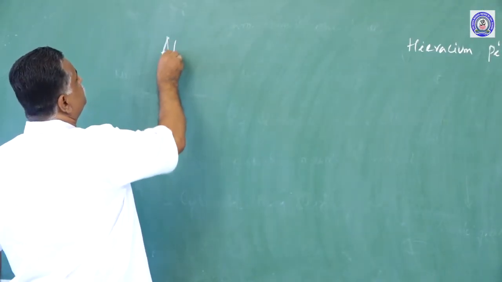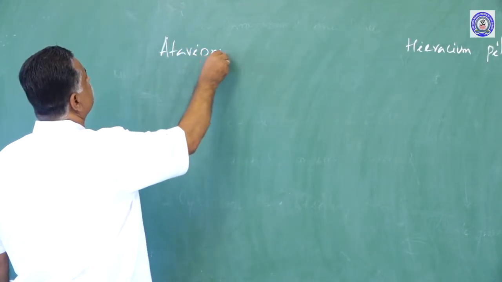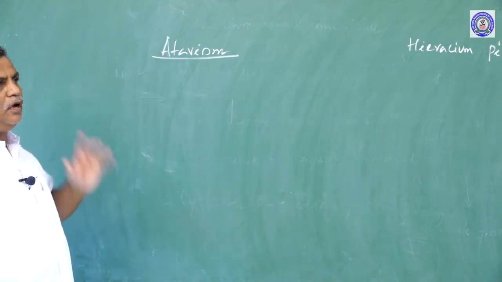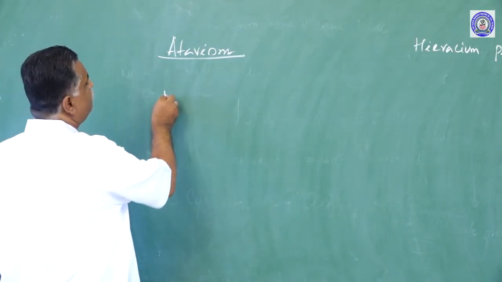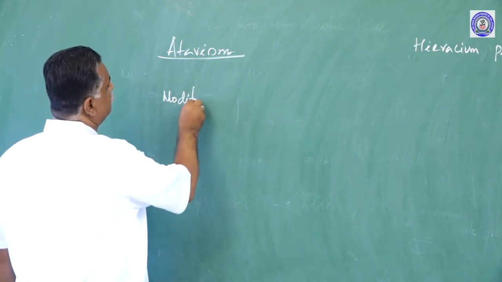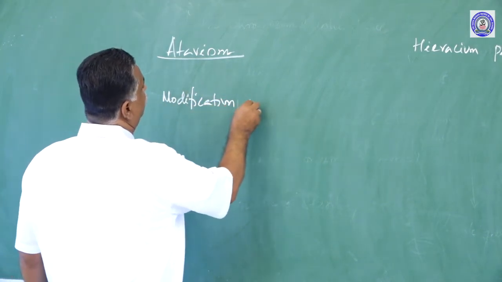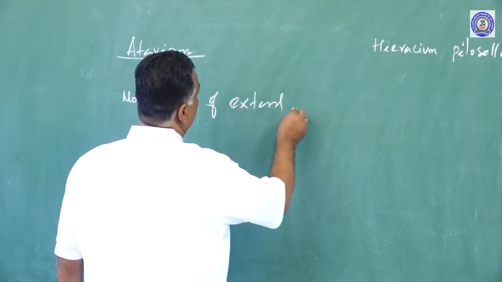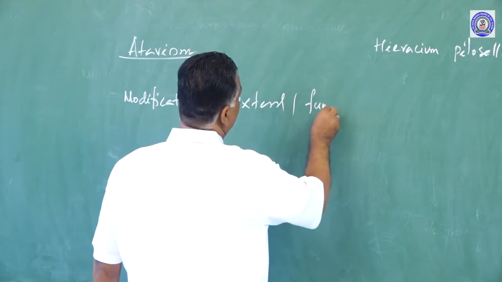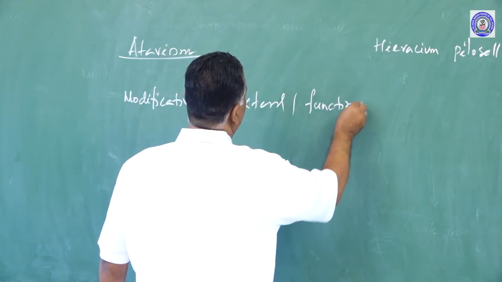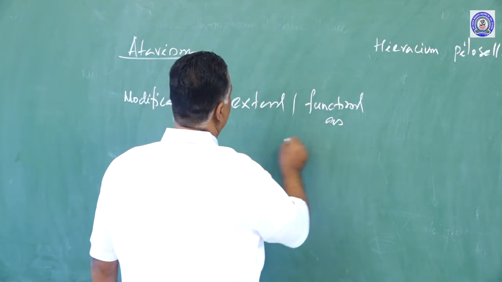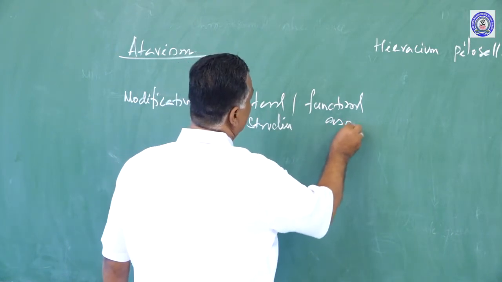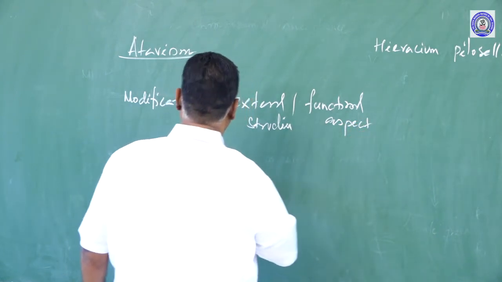So, atavism. What is atavism? Atavism is modifications of the external or functional aspect, the external structure or functional aspect of an organism.